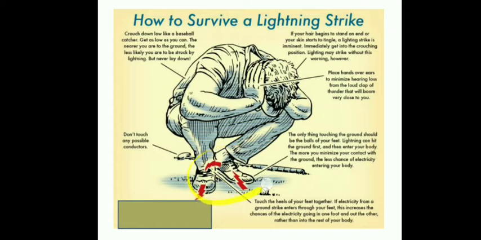Now look at the position of the feet. Only the front portion of your feet should touch the ground. The back portion should not be touching the ground, and the back parts of the feet are touching each other. Why this position? So that the minimum area of your body is touching the ground. If lightning strikes the ground and enters your body, it will enter through one foot, then move to the other foot and go out of the body.